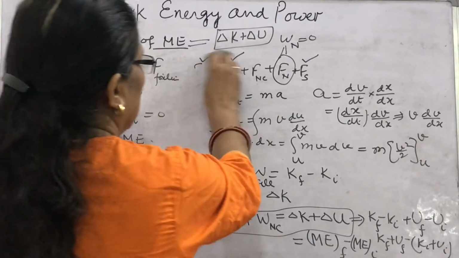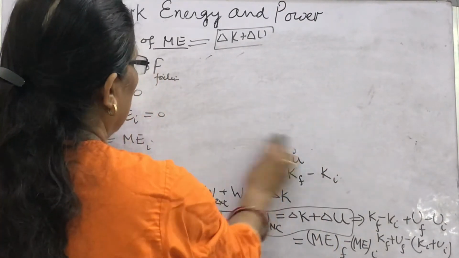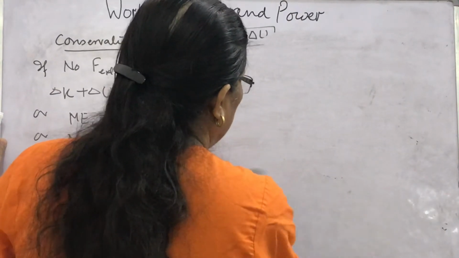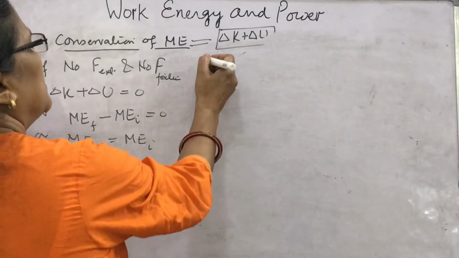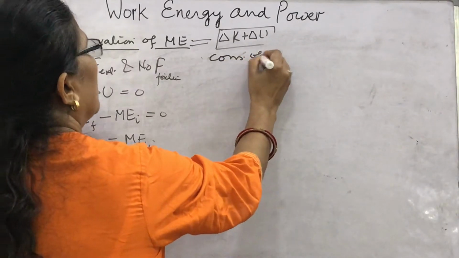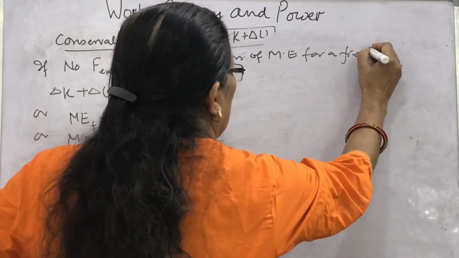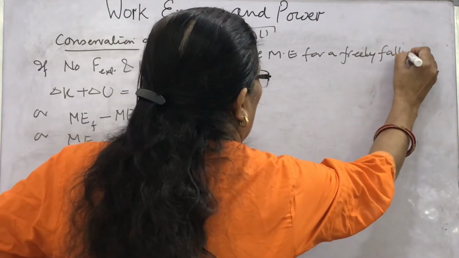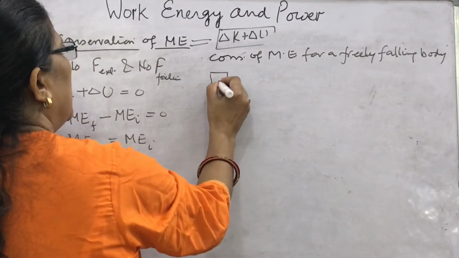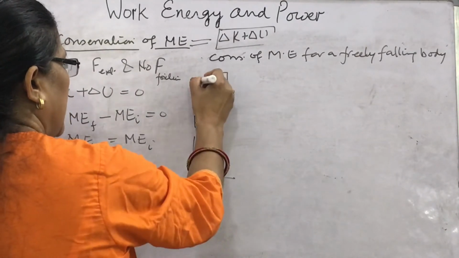How will you prove the mechanical energy is constant for a body falling freely? This you have done earlier: at any height, if the body is placed, how does the mechanical energy of the body remain conserved? So, conservation of mechanical energy for a freely falling body. Suppose this is the body at height h. This is the point A.